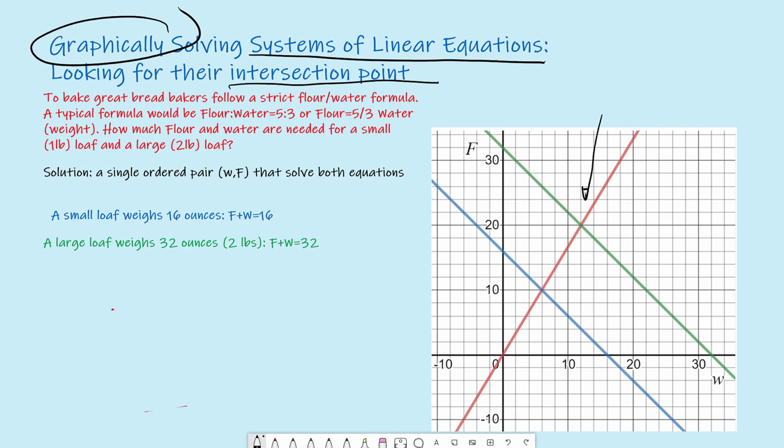So how do we do this? Well, let's look at an example. And the idea, as always, is that when we're graphing an equation, we are looking at the equation as if it is a function, where we have an independent variable, usually x. In this case, it's w, and I'll explain why in a moment.